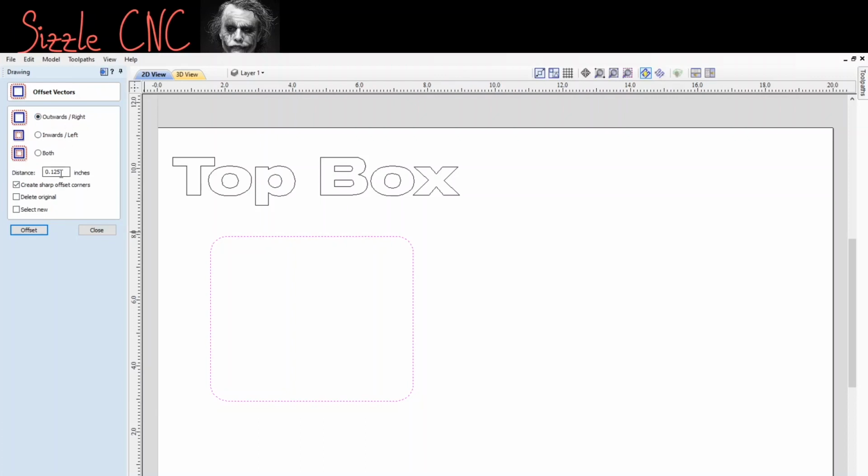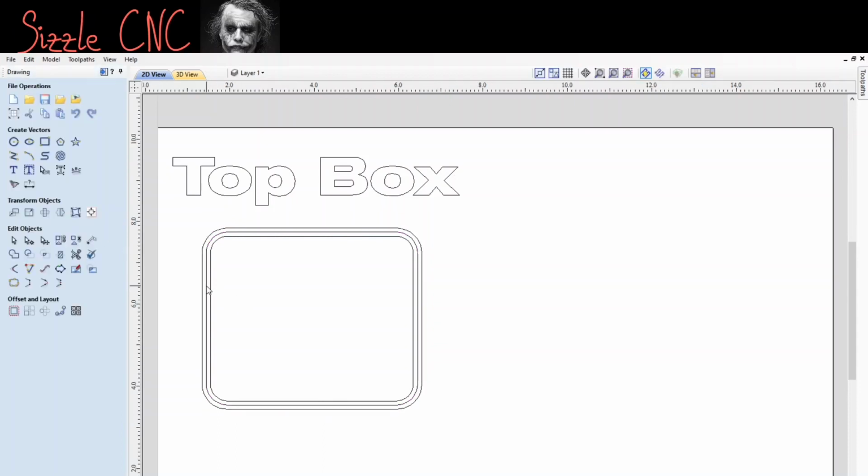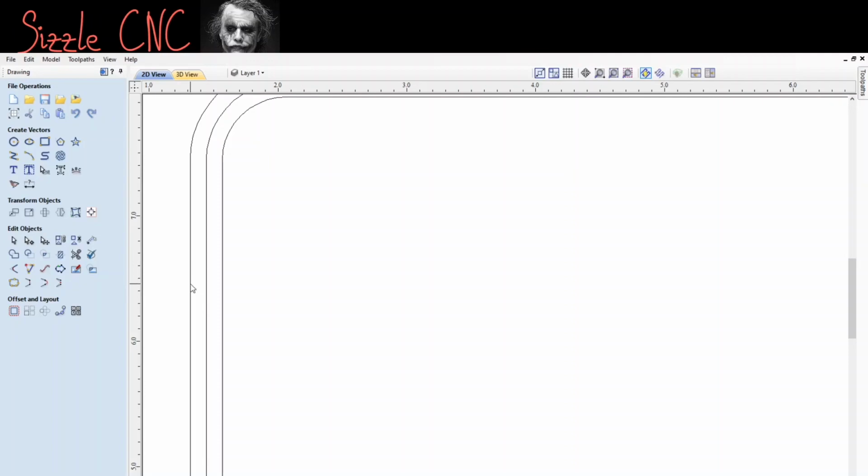And then we're going to do a distance of 0.125 inches. Because we're going to do 2 of these, so there will be a total of a quarter inch from the inside to the outside of the box. So click offset. Then now you're going to click the new vector on the outside, and then you're going to click offset again. Okay, so see what that did? So the distance between this vector and this vector is a quarter inch.